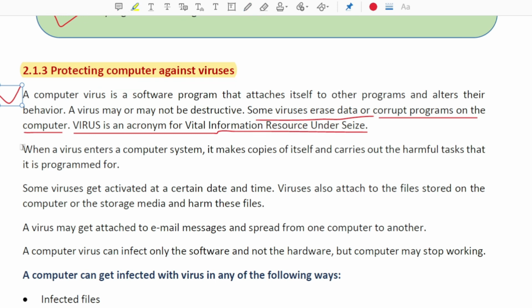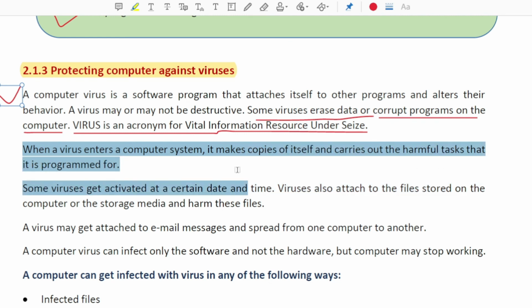When the virus enters the computer system, it makes copies of itself. It continuously makes duplicates, which it is programmed for. Some viruses get activated at a certain date or time. So sometimes the virus sleeps, and after a certain time it activates according to the date and time.